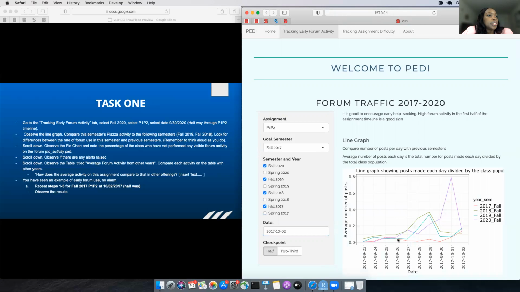Halfway is the 2nd of October. I see that, oh my God, fall 2017, my students are not interacting as they should, because the average number of interactions per day is so low, lower than previous semesters. And based on the theory, we discovered that the lower the number of early interactions, the lower the average performance. Should I be afraid as an instructor? Should I intervene? Should I make my students react more or begin working on assignments earlier?